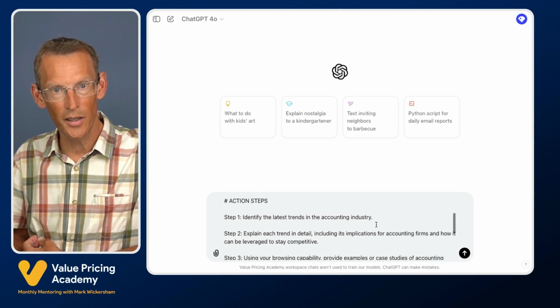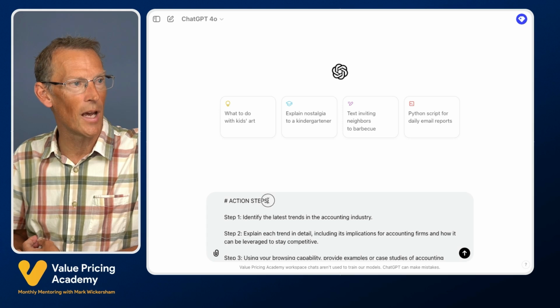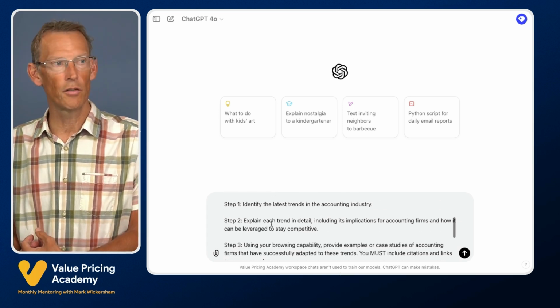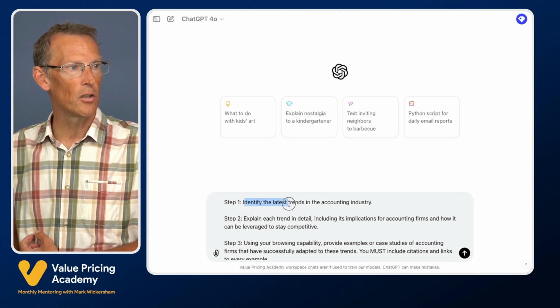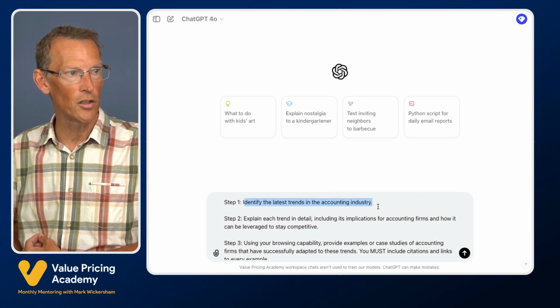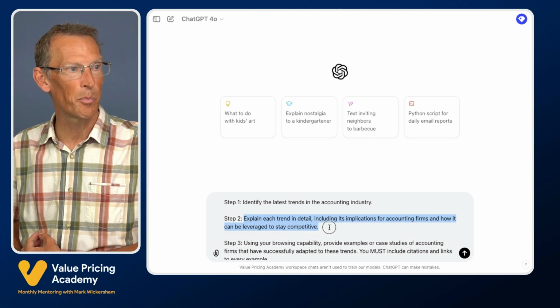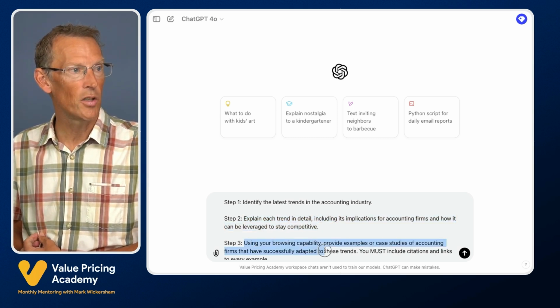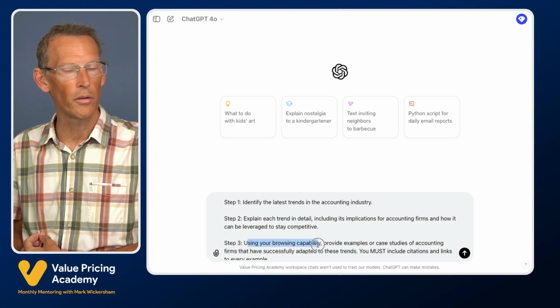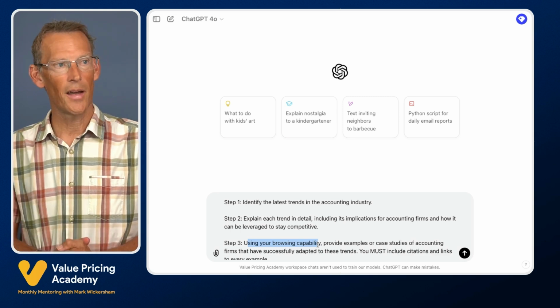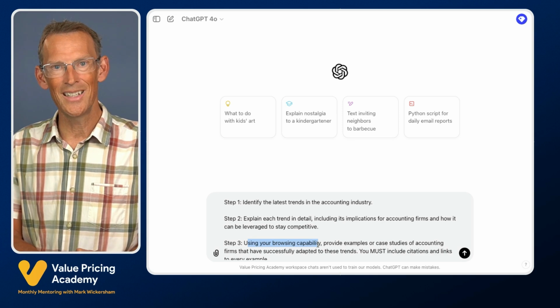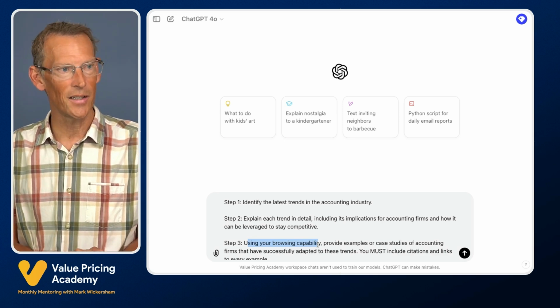So in this particular prompt, I've got some action steps. I think it's 3 steps I want it to follow. The first one is to identify the trends in the accounting industry. The second step is to explain those trends in detail, and then using its browsing capability, provide examples. Now, by saying using your browsing capability, that's forcing it to go and use its ability to search the internet for the very latest information.